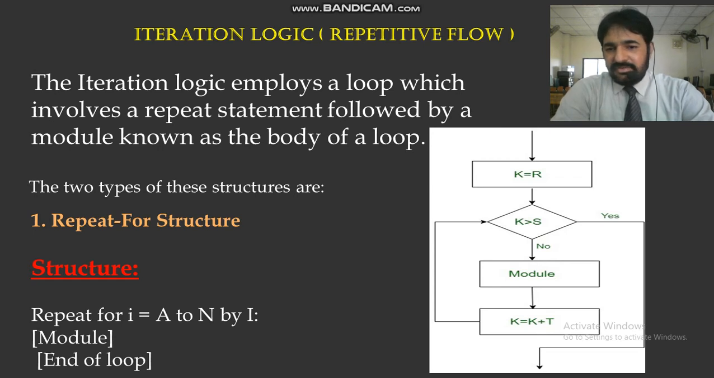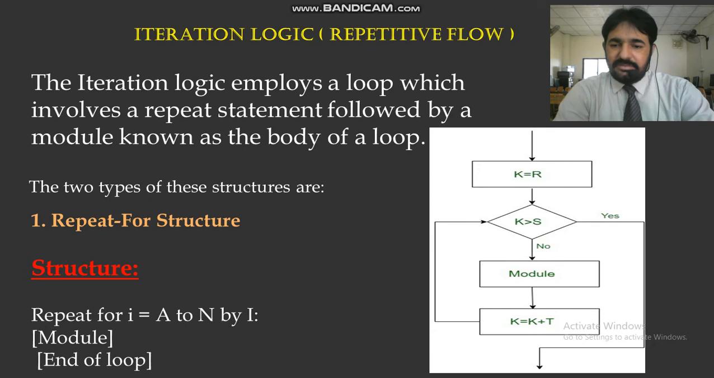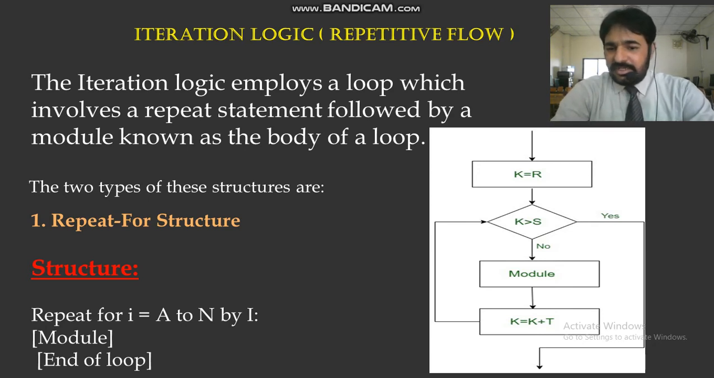In the example, is K greater than S? If yes, exit. If no, then execute the module and K plus T. These are variables. K equals K plus T means addition, then go back to the condition again. Check whether K is greater than S. Until this condition is true, it will execute again and again.